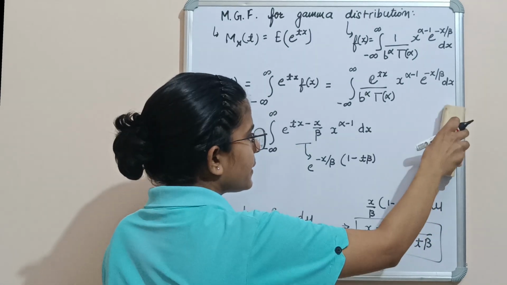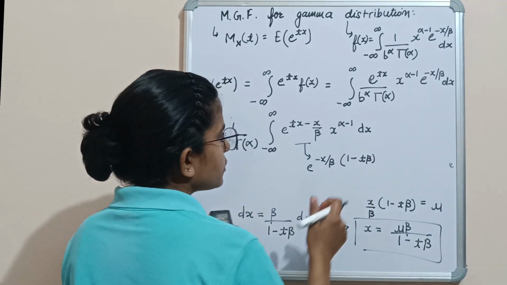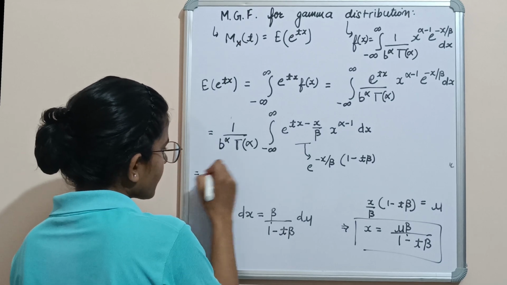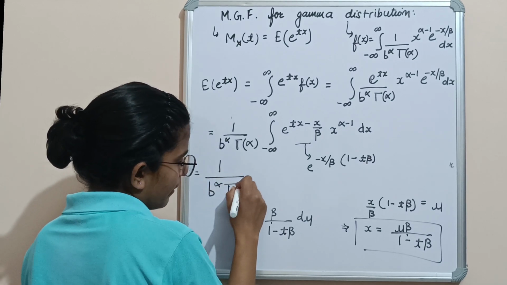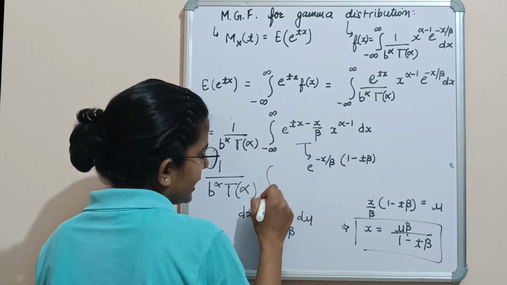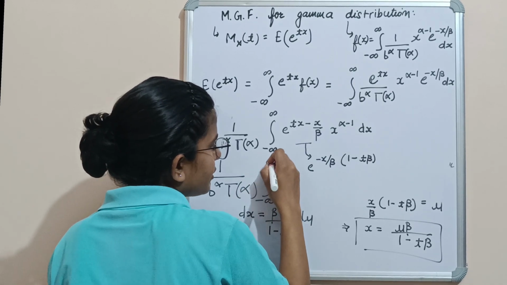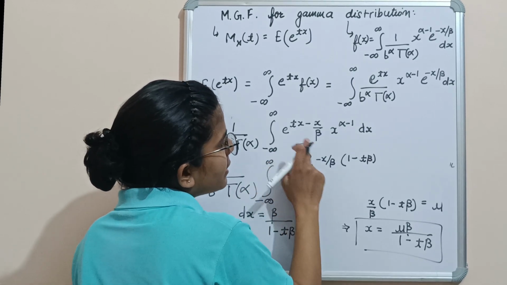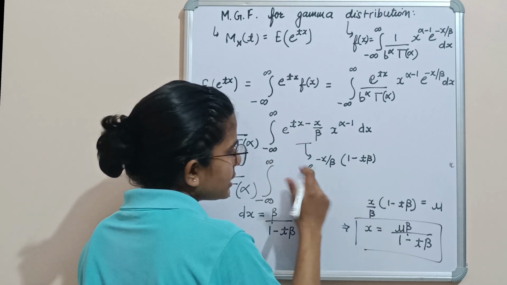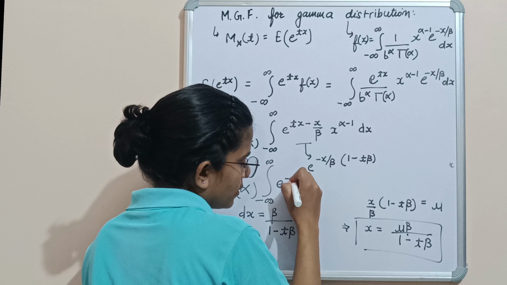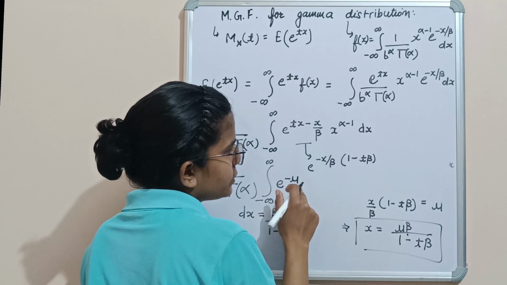Now we will just replace the values. So this expression will be equal to 1 by beta raised to power alpha, gamma function of alpha, integration from minus infinity to infinity of e raised to power tx minus x by beta. This was this, so this will be replaced by e raised to power minus u.